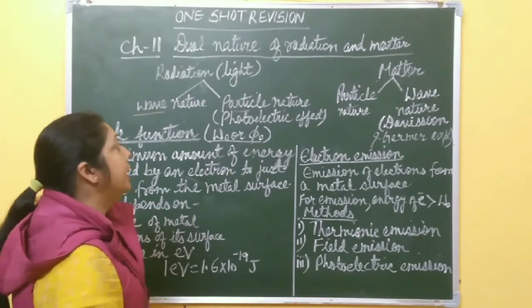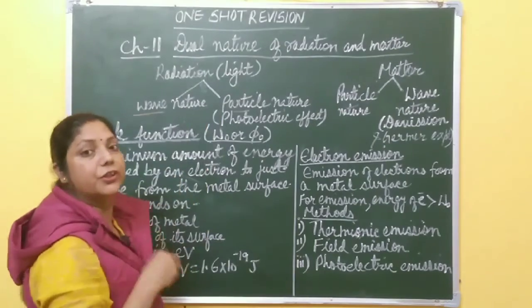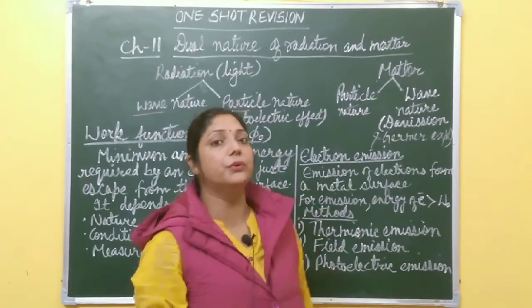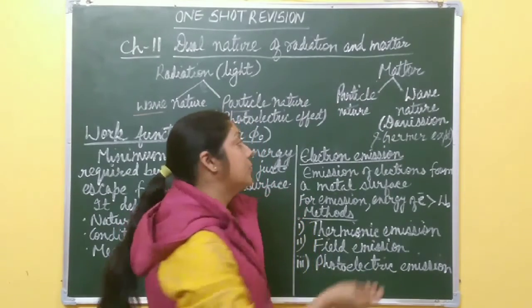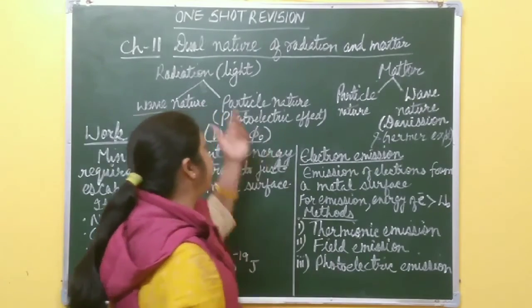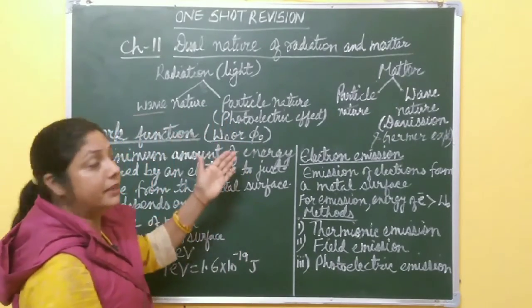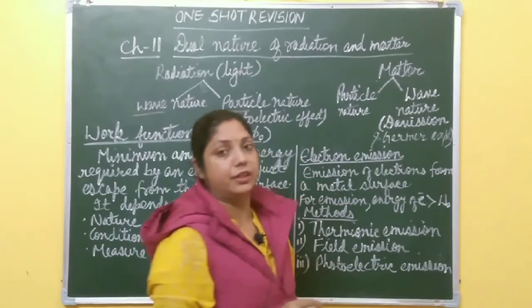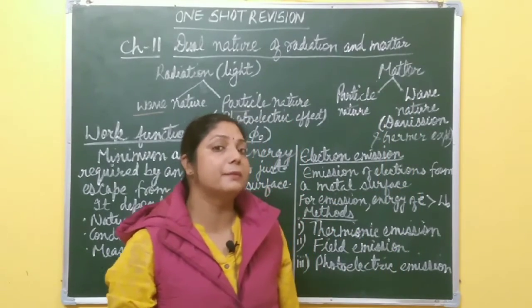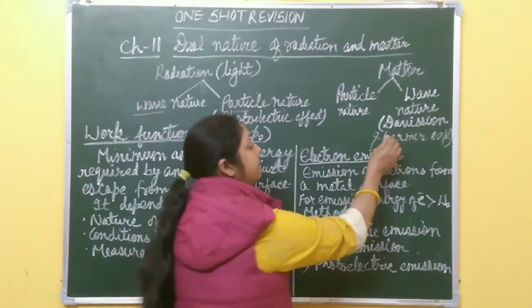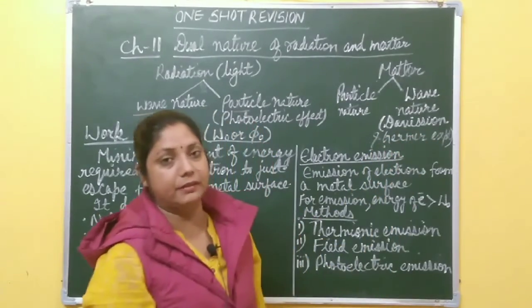Then after that, if radiation has dual nature, it means matter also has two natures. You know, matter is a particle, so one nature is particle nature. But if radiation has two natures, wave and particle, then matter also has particle as well as wave nature. This concept was given by de Broglie, and experimentally it was proved by the Davisson and Germer experiment, right?